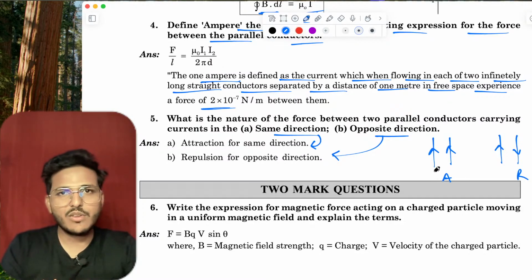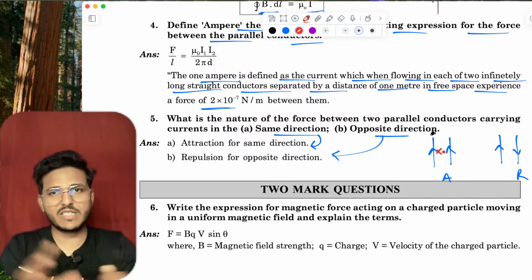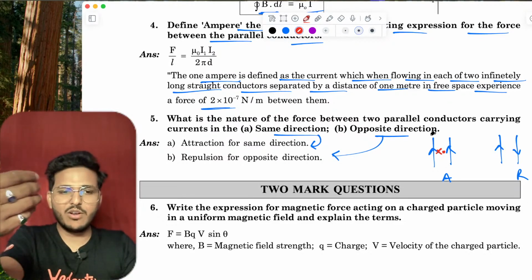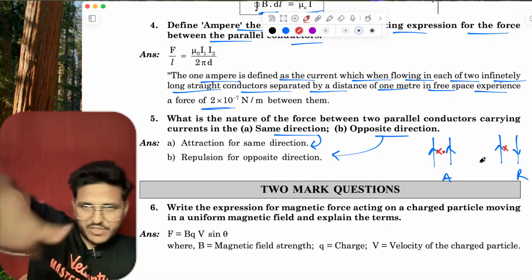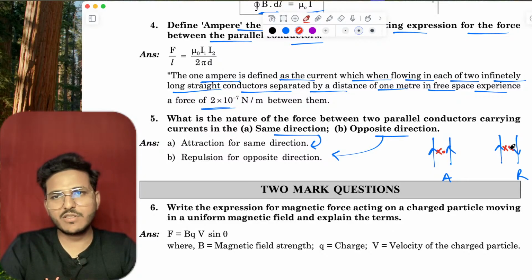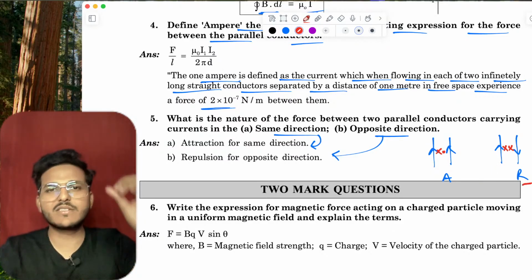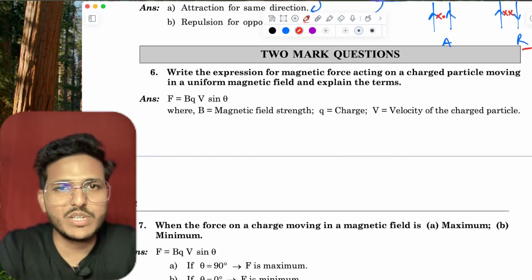See, if I apply the curl rule on the first wire, here is a cross, and due to the second wire it is outward, inward, outward, that means attraction. For this wire this is a cross, and for the second wire also this is a cross. Two field lines in the same direction means it is repulsion. This is too simple, too easy.